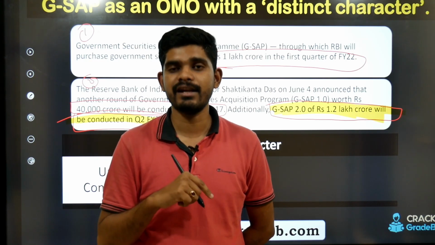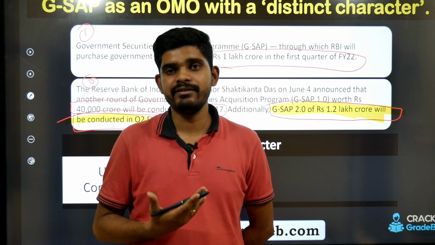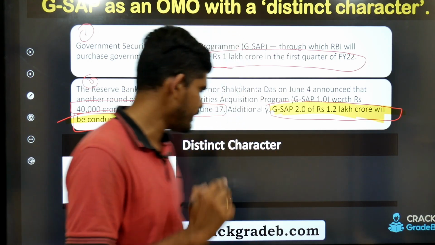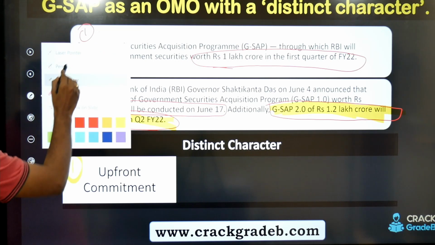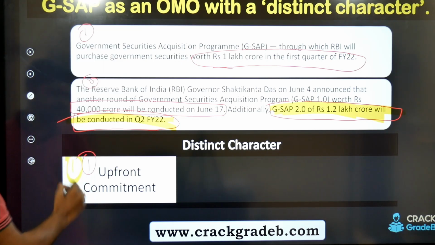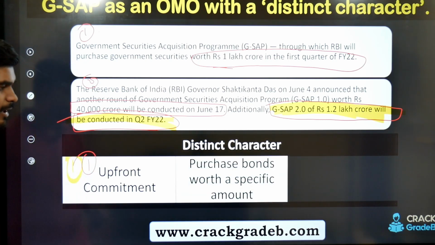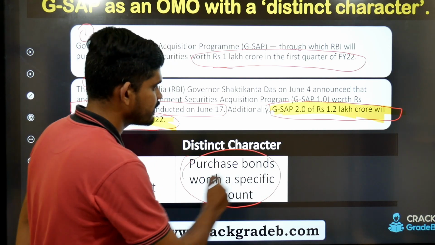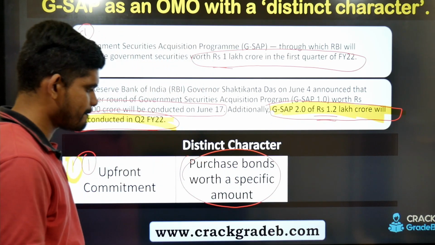This is the distinct character: RBI has committed that it will do it irrespective of the condition. So number one distinct character is upfront commitment. Number two is purchasing bonds worth a specific amount, 1.2 lakh crore.